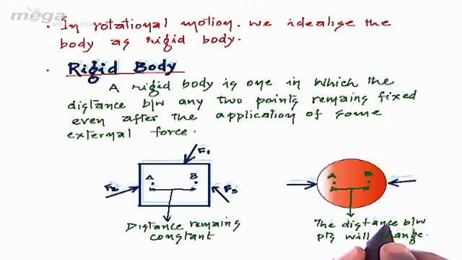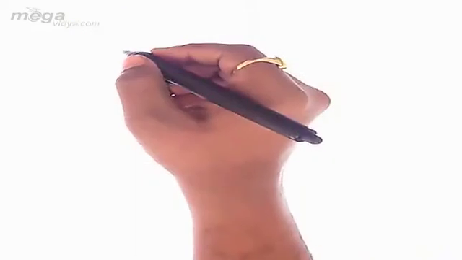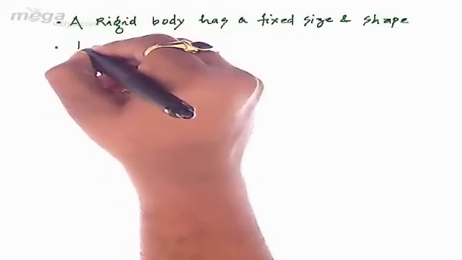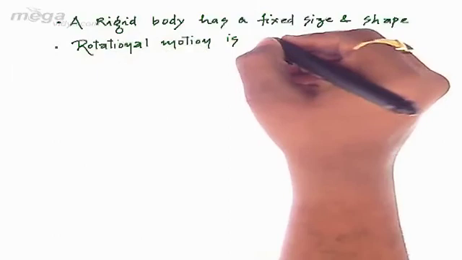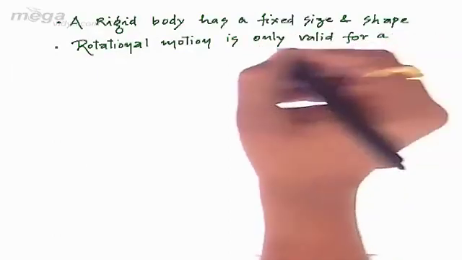In short, we can say that a rigid body has a fixed size and shape. And the second thing, rotational motion is only valid for a rigid body.